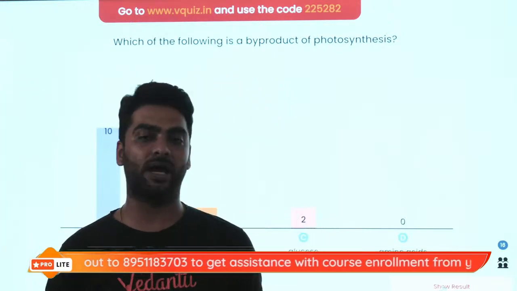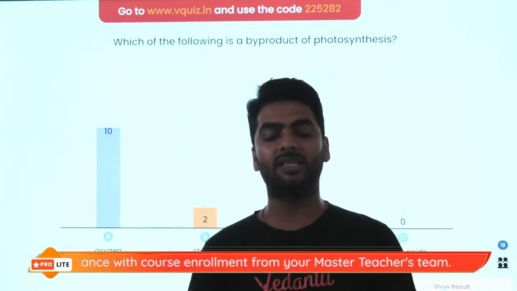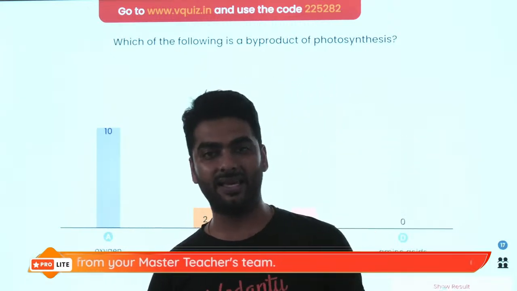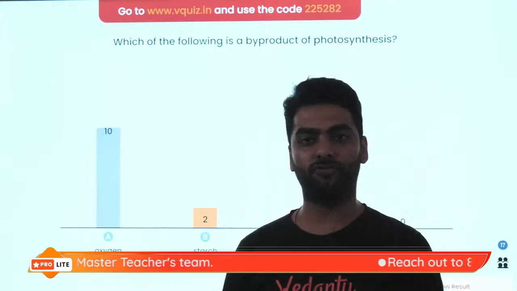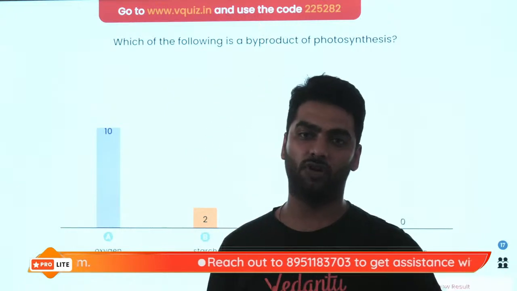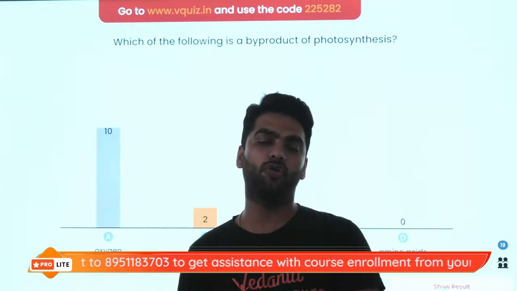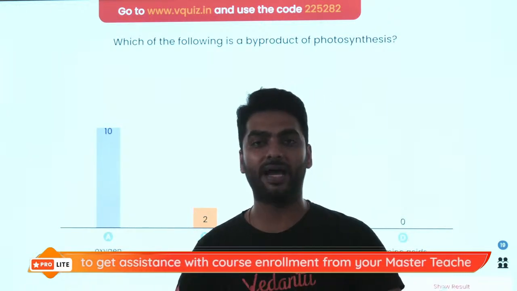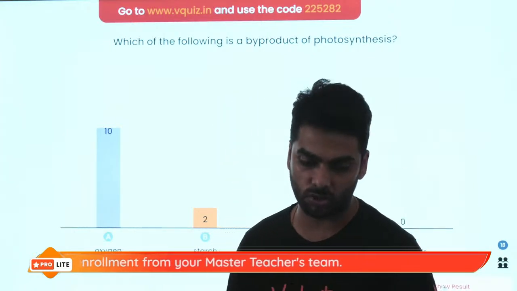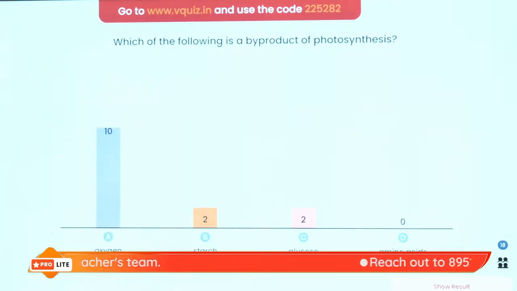So oxygen is the byproduct of photosynthesis, and oxygen and water vapor, both of them are the byproducts. Photosynthesis is the process by which green plants, certain bacteria and algae take in carbon dioxide from the stomata and water from the roots. The sunlight is trapped by the chlorophyll and the product is food, oxygen and water vapor. Food is in two forms. One is the usable food, that is glucose, and the second is the stored food in the form of starch. Now, apart from that, the byproducts are oxygen and water vapor, which are given out through the stomata. So that is all about photosynthesis and its products. With this, we move on to the next question.